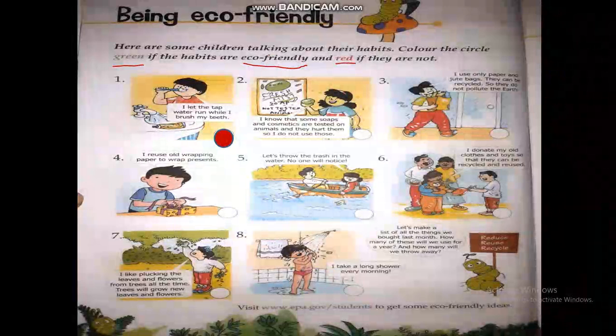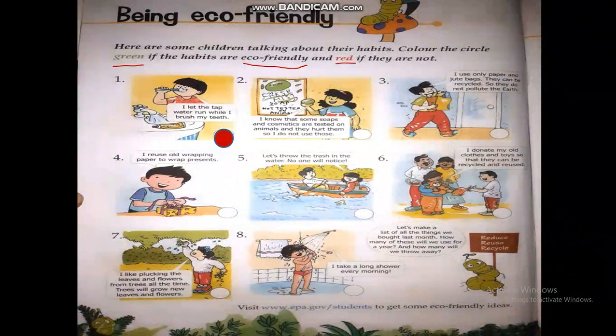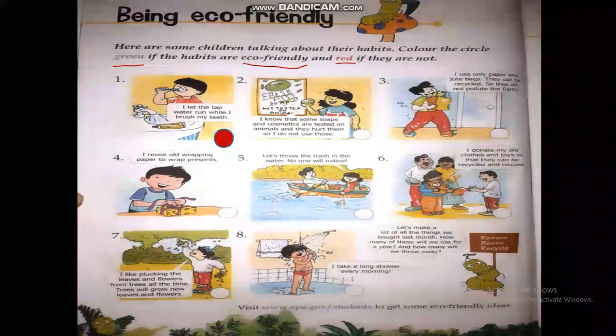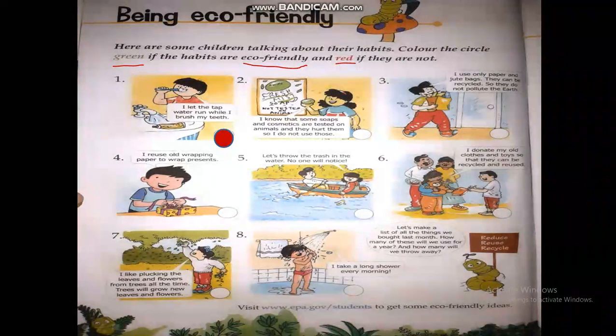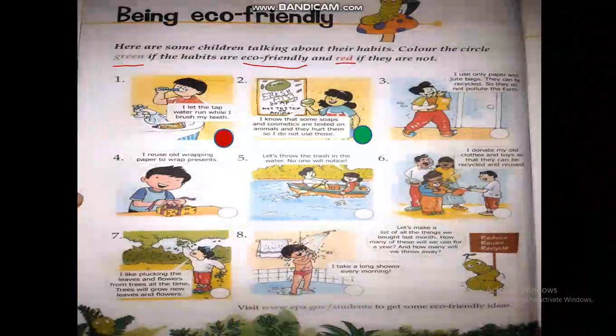I know that some soaps and cosmetics are tested on animals and they hurt them, so I do not use those. So, children, in this picture, you can see a girl and she is saying that she knows that some soaps and cosmetic items like cream or powder, these things are harmful to animals, it can hurt them, so she is not using such kind of soaps. So is this an eco-friendly habit? Yes, so you will color the circle with green.